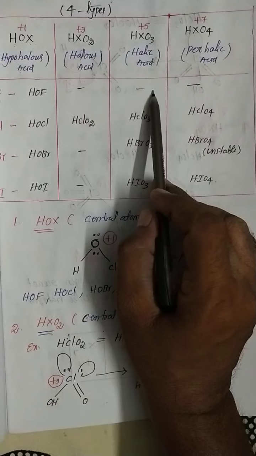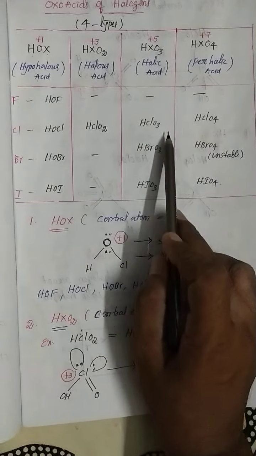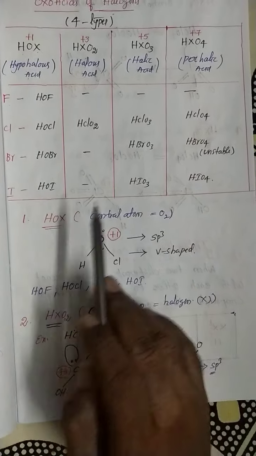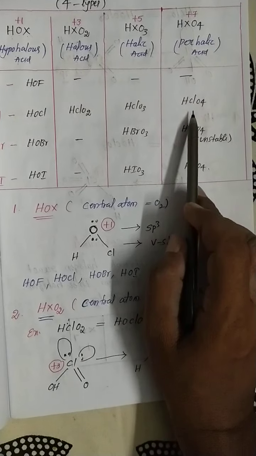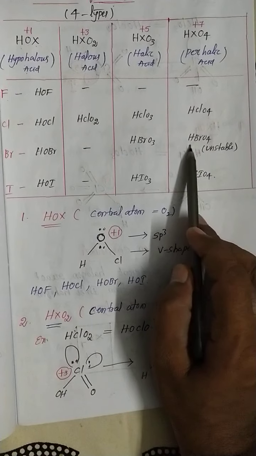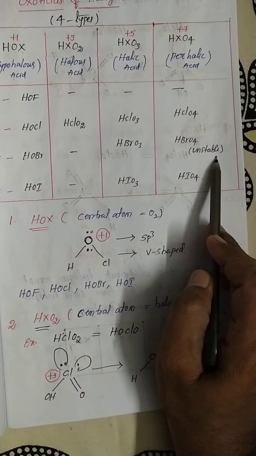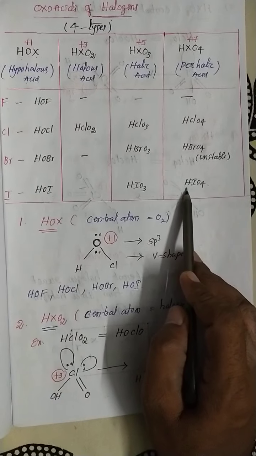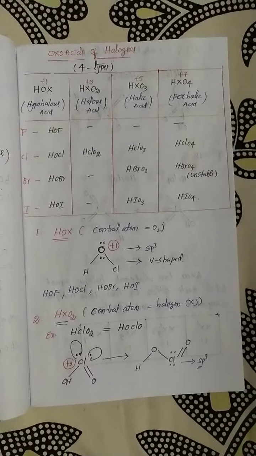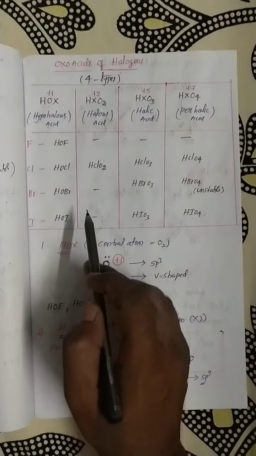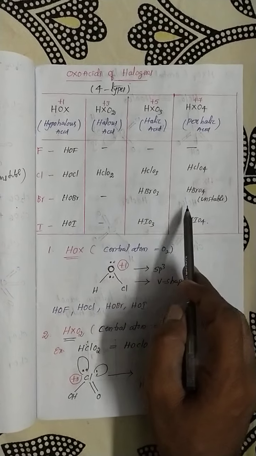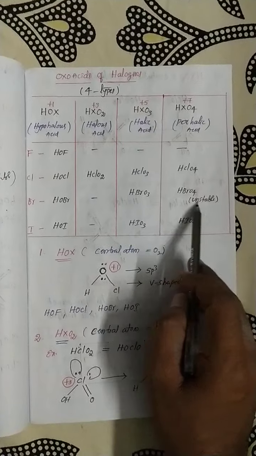From the halic acid point of view, three compounds exist: HClO3, chloric acid, bromic acid, and iodic acid. And in the perhalic acid category, HClO4, perchloric acid, perbromic acid, but perbromic acid is sometimes unstable, so I mentioned it here as unstable. Then periodic acid. So ultimately, my dear students, how many types of oxo acids are there? Four types. The total oxo acids of halogens are 11, actually 10, because one is unstable.